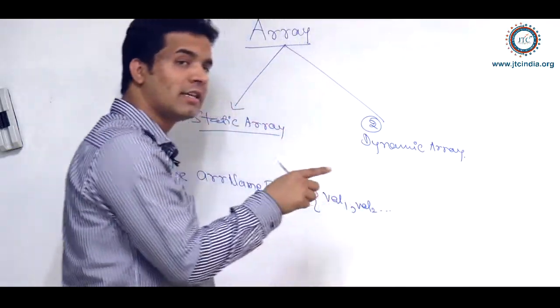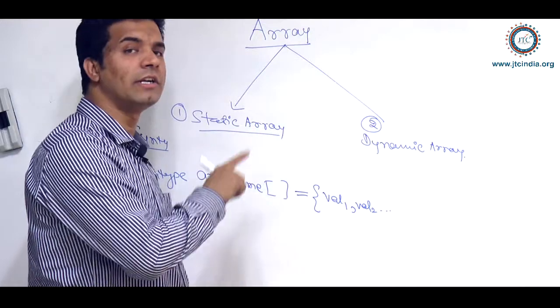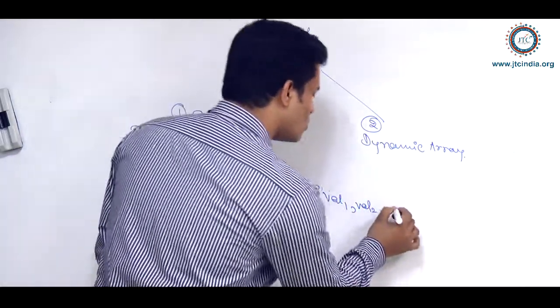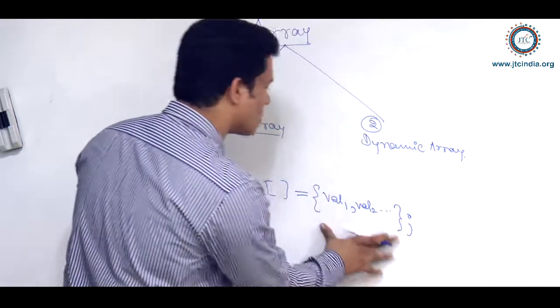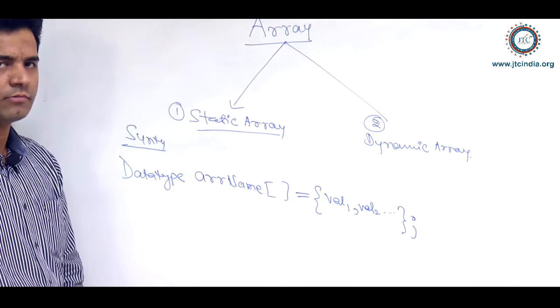I'll tell you later the maximum size of an array you can define. I'll come to that point.